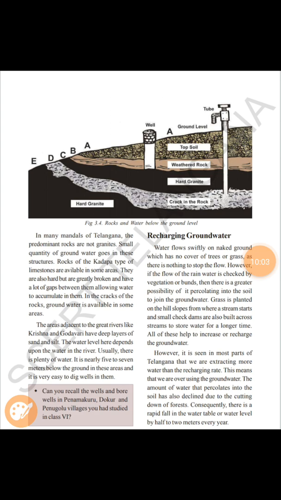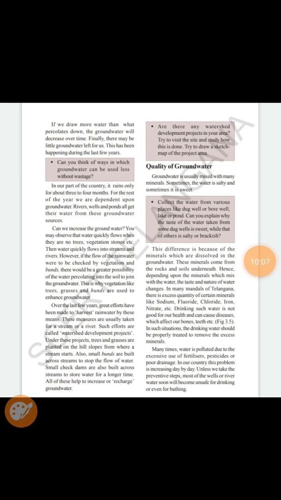That's why people have to recharge the groundwater level by different measures. If we draw more water than what is recharged, the groundwater will decrease over time. If we continue doing that, there will be no groundwater available for our future.